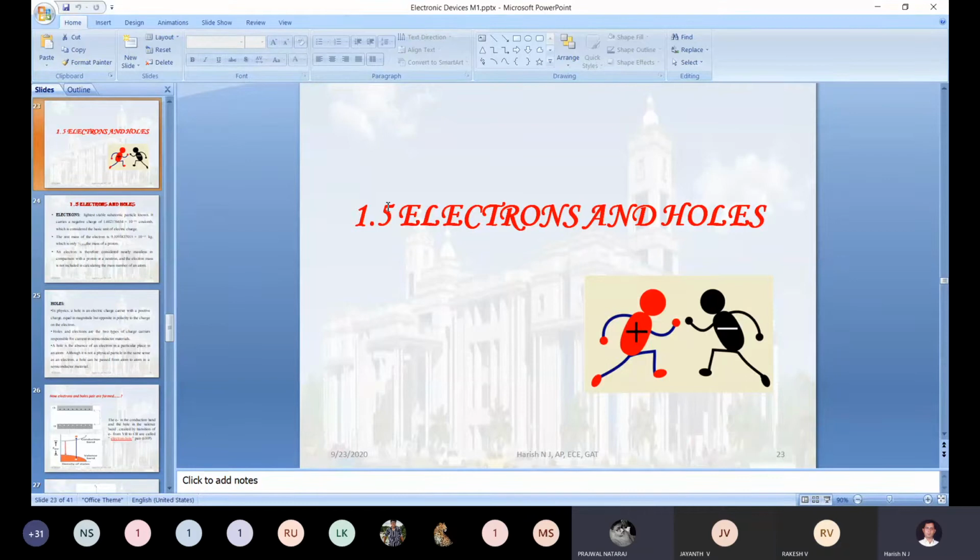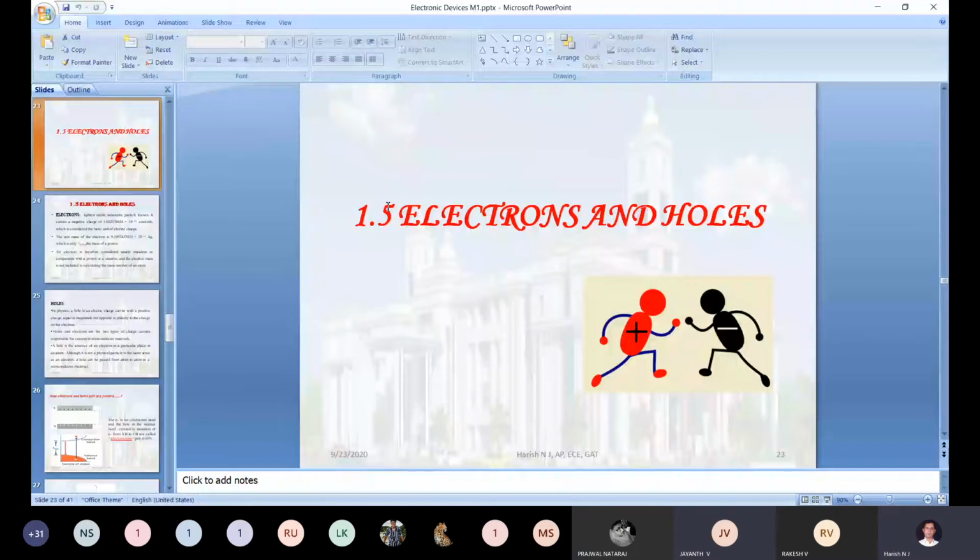Energy, sir. Energy in terms of what? Temperature. Okay, while changing the temperature, you are giving additional kinetic energy to the electron. Those electrons are there in the valence band. Yes, heat, exactly. The energy migrates the electron from the valence band to the conduction band, and this creates holes in the valence band.